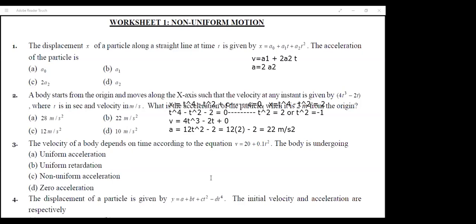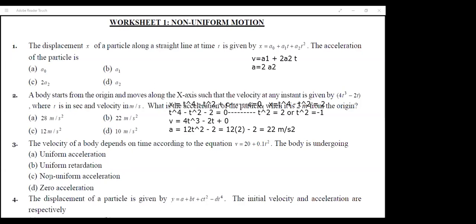And if the acceleration value is constant, simply a number, then it is uniform acceleration. Understood, Durga? Yes, sir. You can refer to that definition once. It's better to clear our doubts, no? Not a problem.